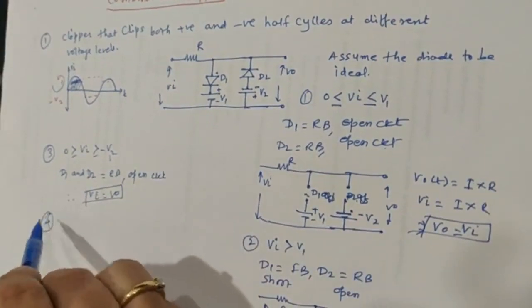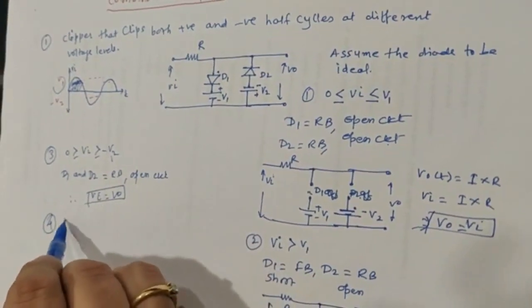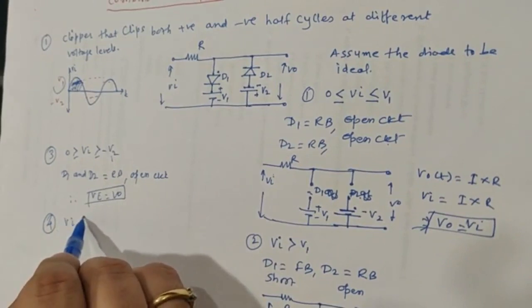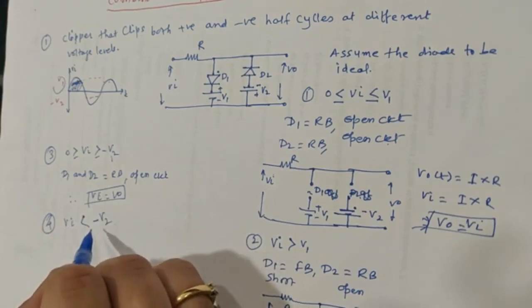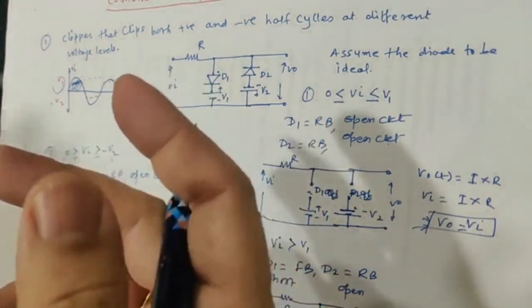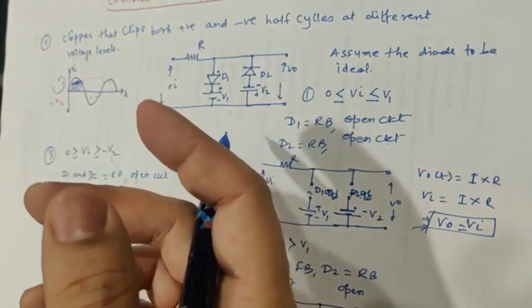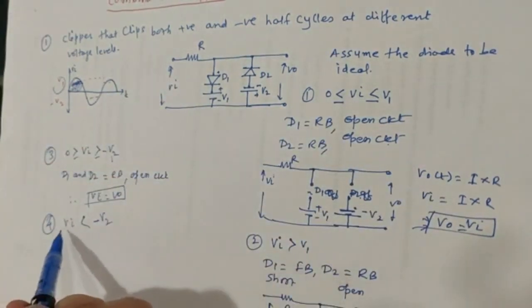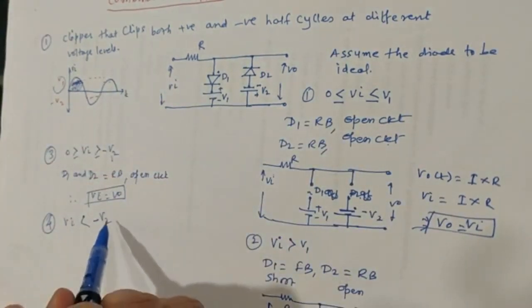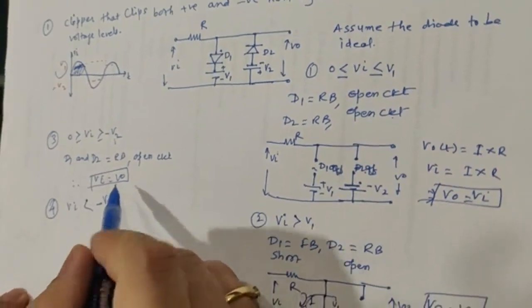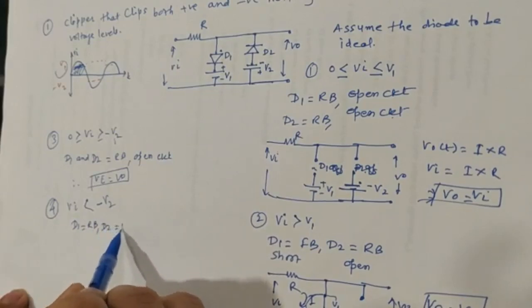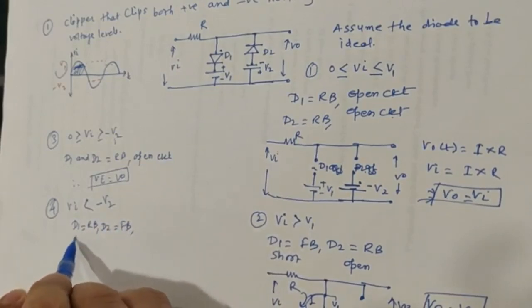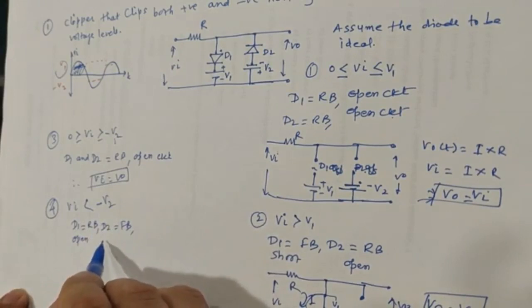Now let us consider the fourth case, where your input is lesser than minus V2, means it is minus 5 or minus 6. If I consider the 6 volt battery, now your input is more negative with respect to the negative battery. Now here what will happen is D1 will be reverse bias, D2 will be forward bias. So D1 will be replaced by open circuit and D2 will be replaced by a short circuit.